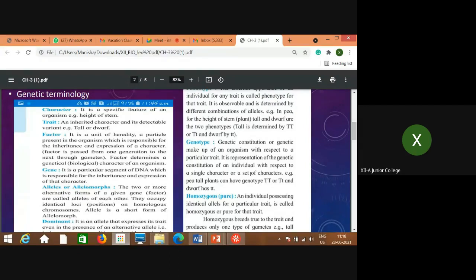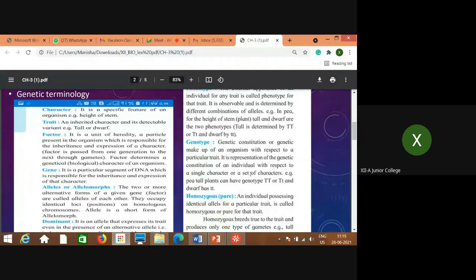So you may find it a little difficult, but as and when I explain it with the help of an example, you will understand everything. Okay, so a gene is nothing but a part of the segment, or a particular segment of DNA, which is responsible for the inheritance and expression of that particular trait, that is the character.